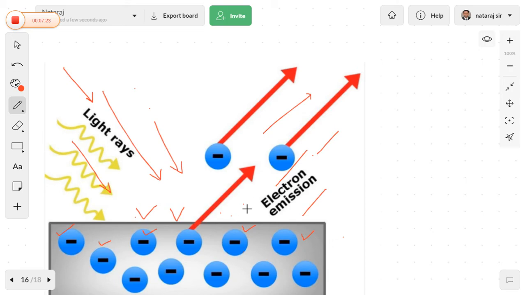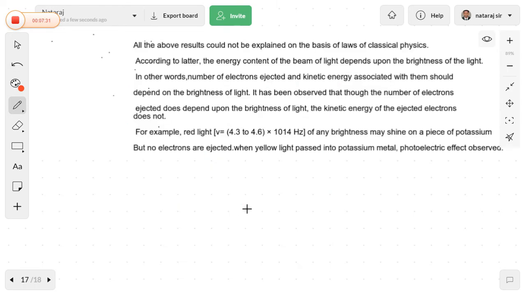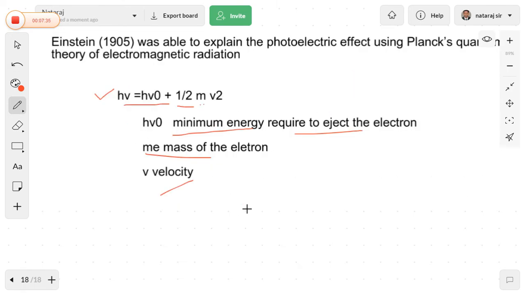Okay, these are all the results obtained by Einstein. Based on all these results, he proposed the formula, which is h nu equal to h nu naught plus half m u square. In this formula, h nu naught is the minimum energy required to eject the electron, m e is the mass of the electron, and v is the velocity. Okay, this is called the photoelectric effect.